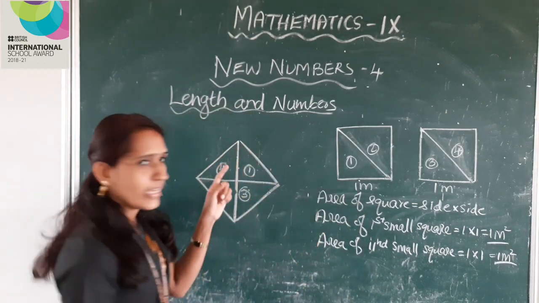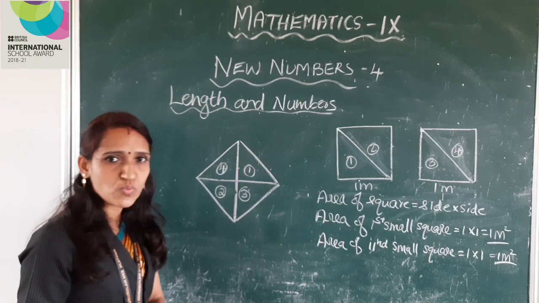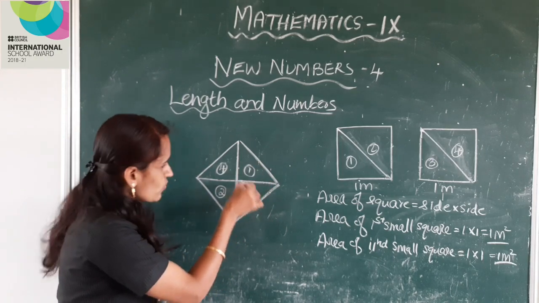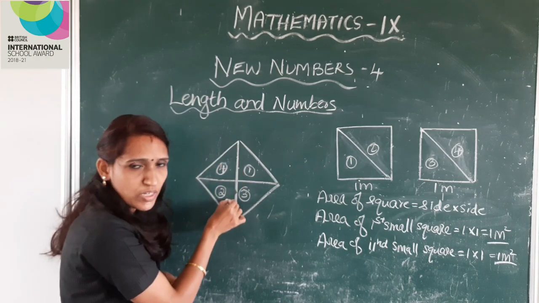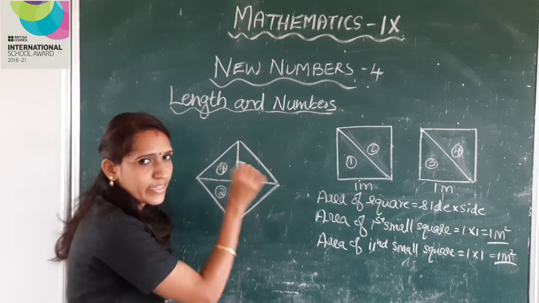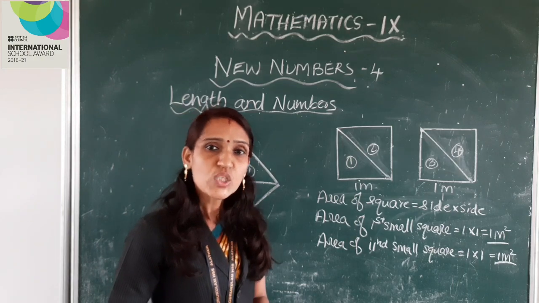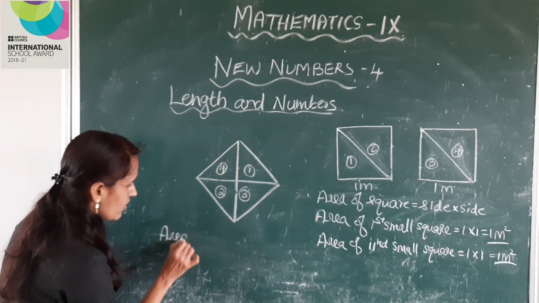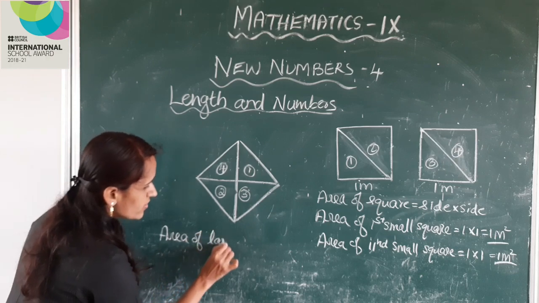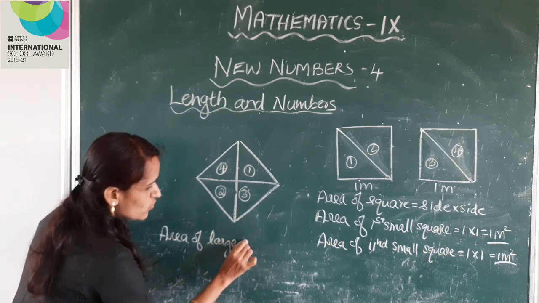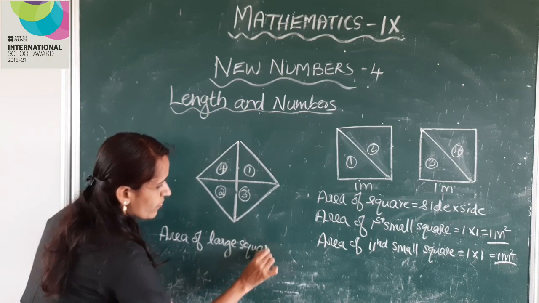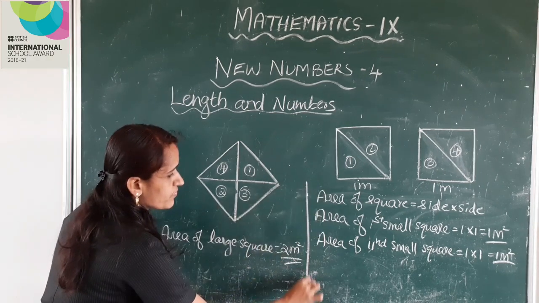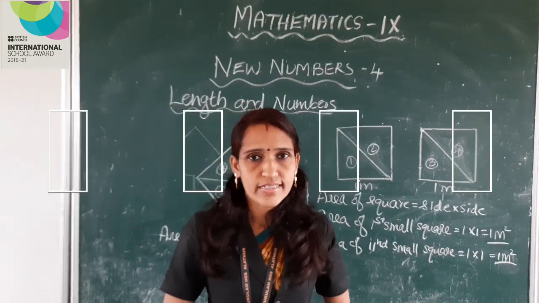Next, area of this large square is what? These two triangles area is 1 meter square. These two triangles area is 1 meter square. So total area is 1 plus 1, 2 meter square. Here, area of large square is equal to 2 meter square. Clear children?